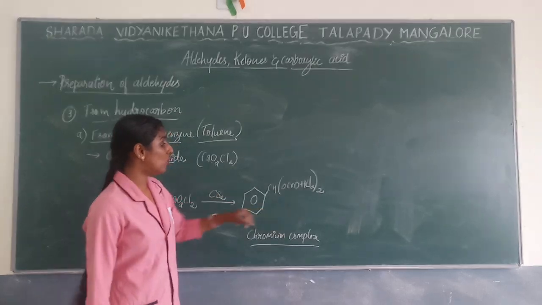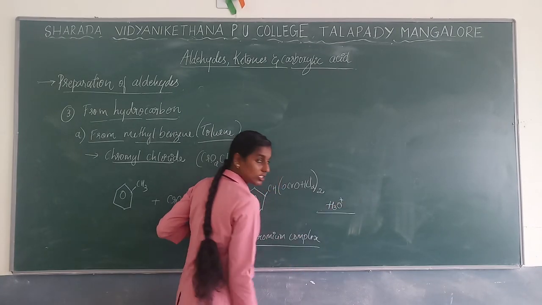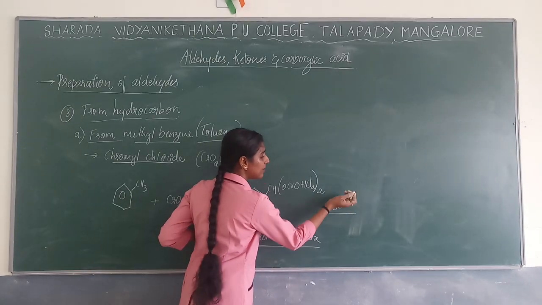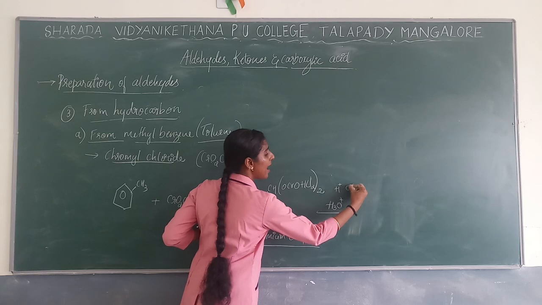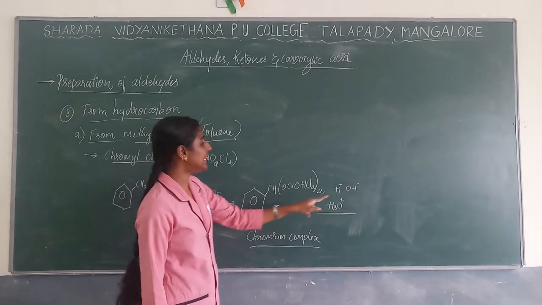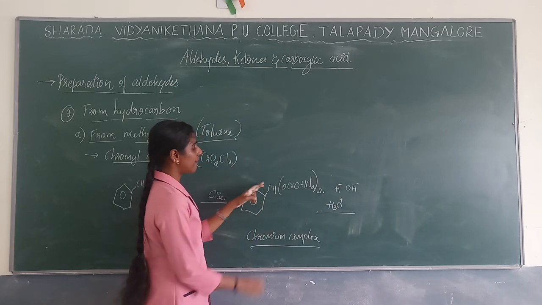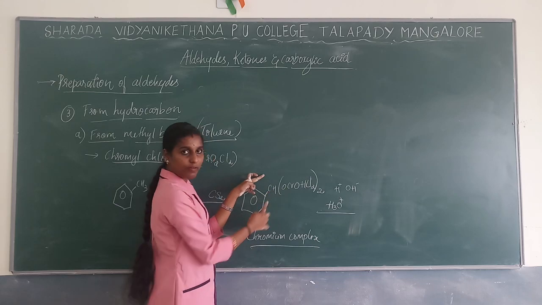Okay. So now what will happen? As I said, hydrolysis will be done. So you can write it as H3O plus, or this is nothing but your water molecule, right? Hydrolysis in the sense what? H plus and OH minus will be there, right? So what will happen when this reacts? See, it is having one hydrogen, one benzene, and two of this kind of group will be present.